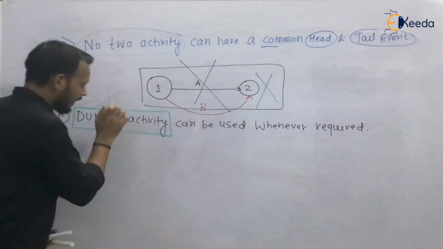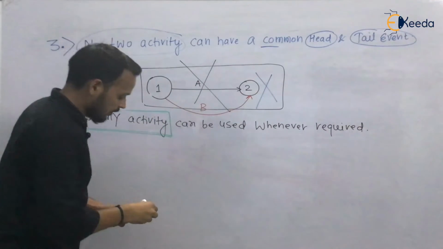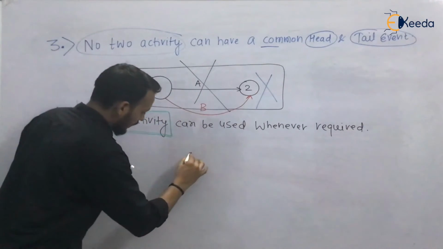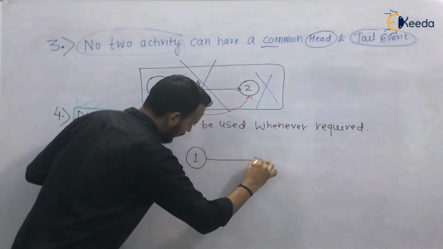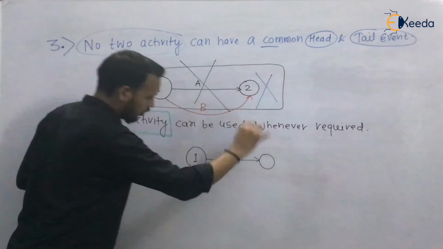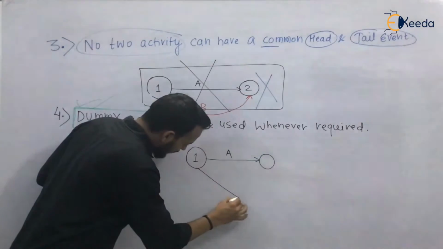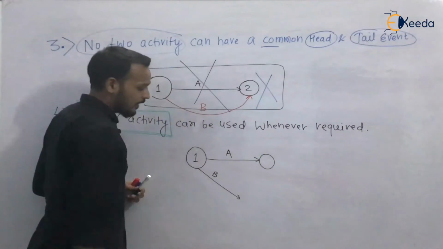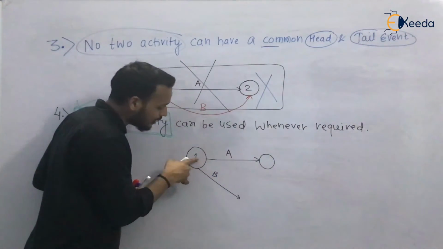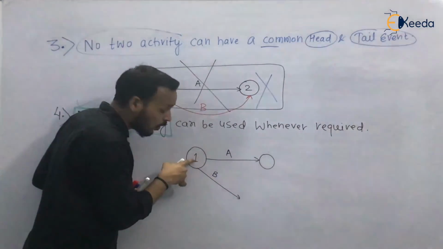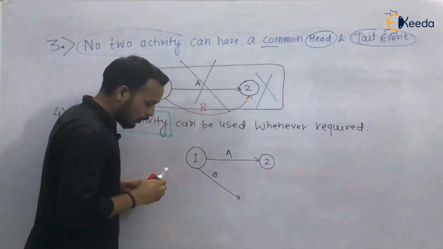So we will require a dummy activity and we will make this network diagram like this. It says that there is event 1 and there is an activity A. So draw it like this. It says that there is another activity B, which is starting from the same tail event, that is event 1, and it has to be terminated at event 2. So what will you do?